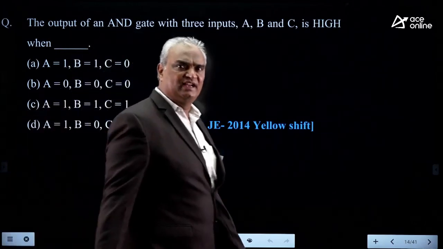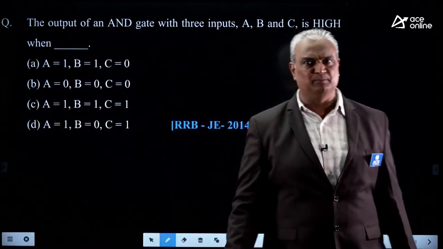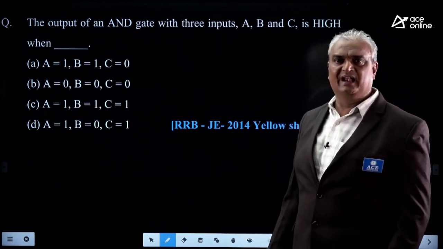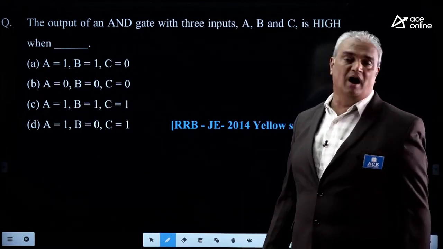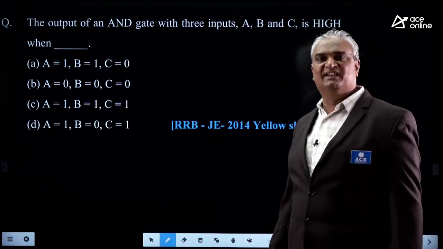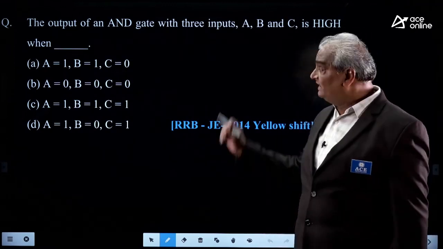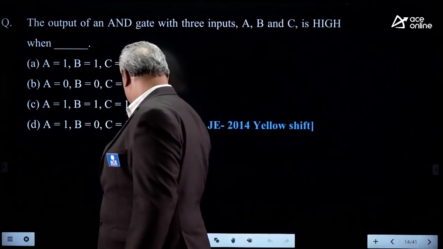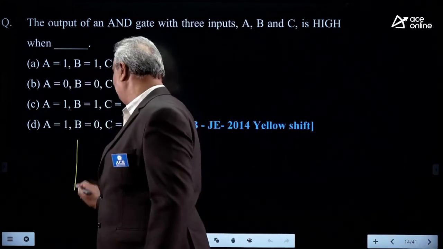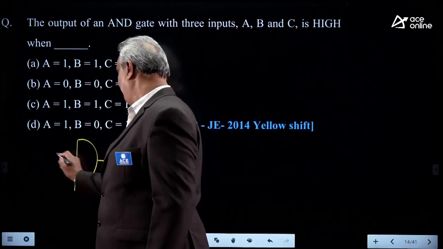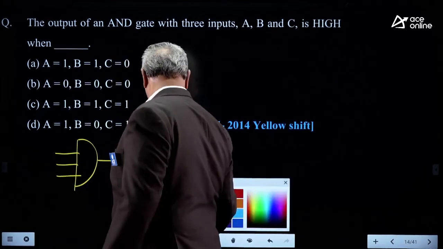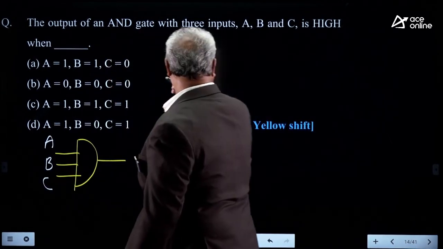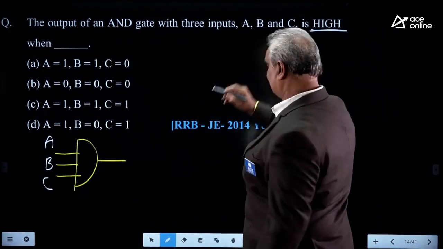An AND gate can be designed with 2 input, 3 input, 4 input or 5 input. Generally, AND, NAND, OR and NOR gates can be designed with 2 or more inputs. He asked the property of the AND gate, and it is a 3-input AND gate. Here, he requires a high output.